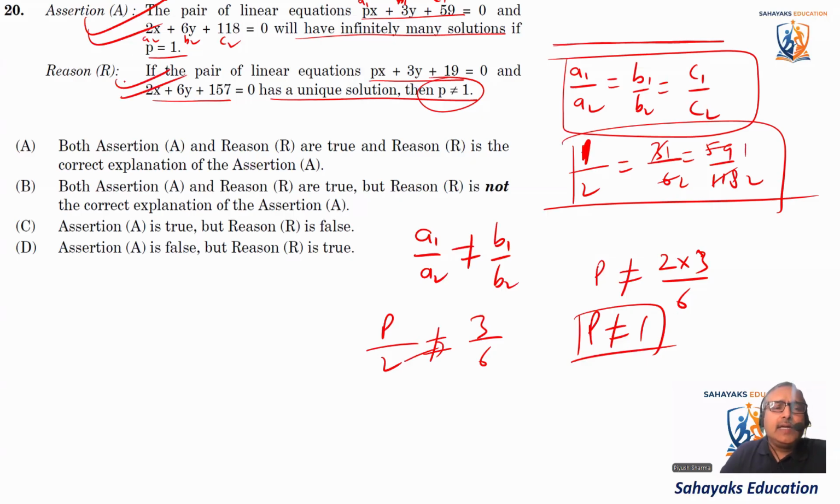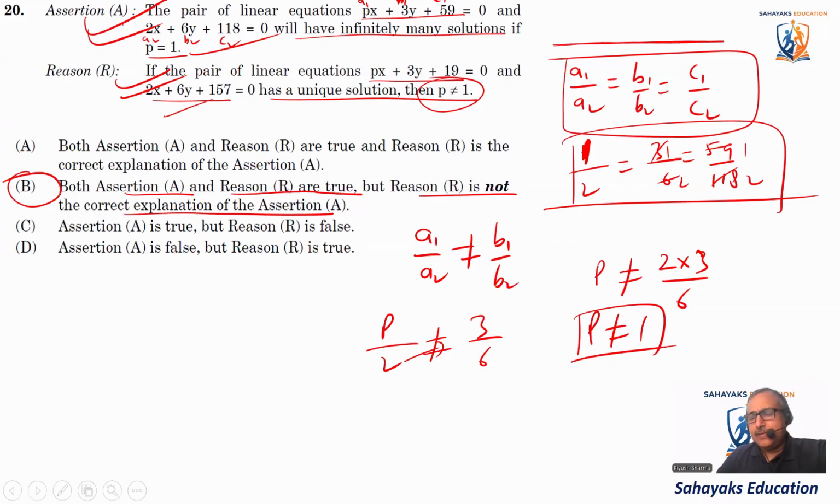So A is correct and R is correct, right? But R is not the reason for it. Okay, this is a different question. So basically both are correct, but this is not the reason for it. So we have to see where exactly both are true. Both assertion A and reason R are true, but reason R is not the correct explanation. So B is the right answer here.